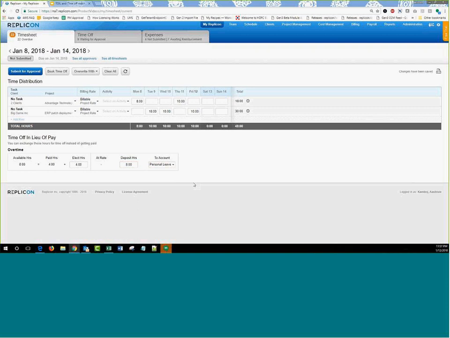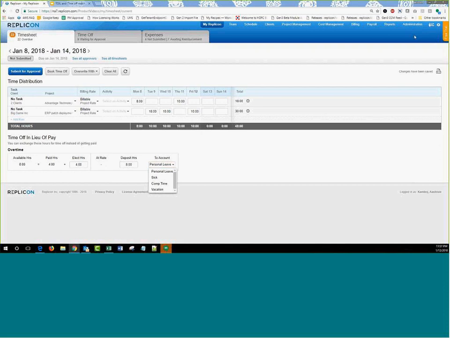One more thing that I want to bring to your notice: in time off in lieu configuration, if you have chosen all the hours to be automatically converted into time off in lieu, then you will not have the option to choose the time off types that you want to put these hours into. Then the system is going to pick up the first time off type that you have chosen in the configuration.